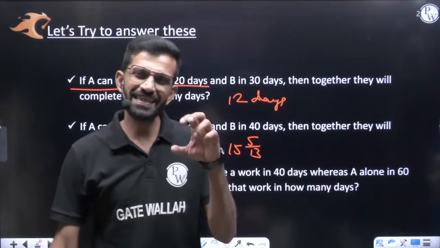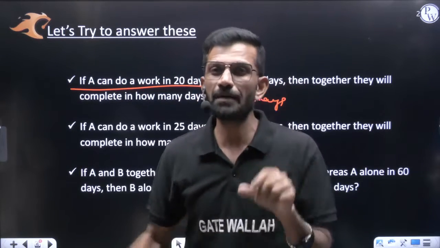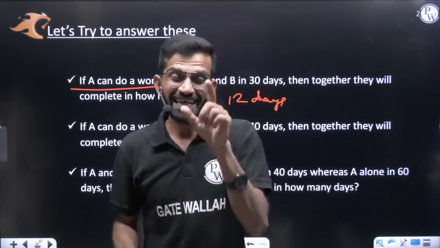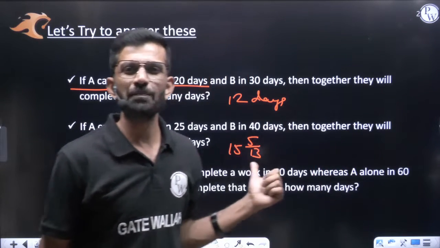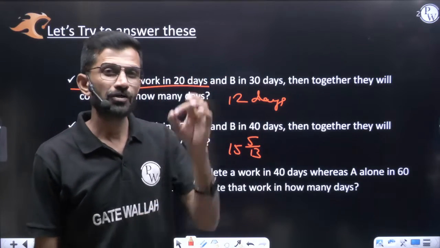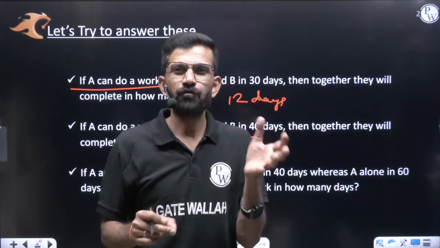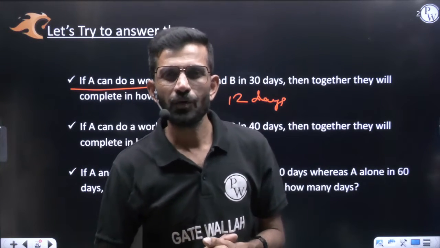Why? Because A and B together can do a work in 40 days, means A plus B together per day work is 1 by 40. In that, A per day work will be 1 by 60. From 1 by 40, if you remove 1 by 60, you will get B per day work. So we should go for 1 by 40 minus 1 by 60. 40 and 60 LCM will be 120.